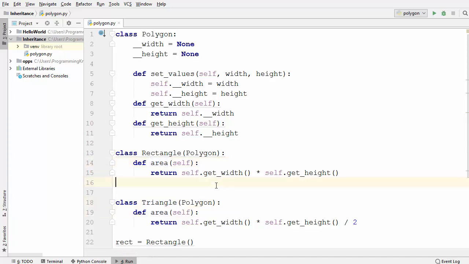So this is how you can use inheritance in Python. I hope you have learned something new this time, and I will see you in the next video.